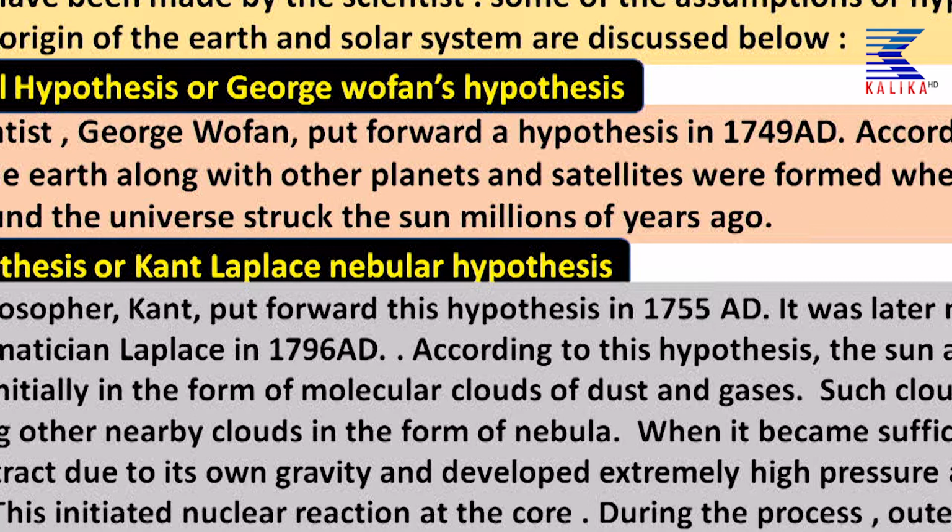You can read there, a French scientist Georges Buffon put forward a hypothesis in 1749 AD. According to this hypothesis, the earth along with other planets and satellites were formed when a comet revolving around the universe struck the sun millions of years ago. It's a simple hypothesis.